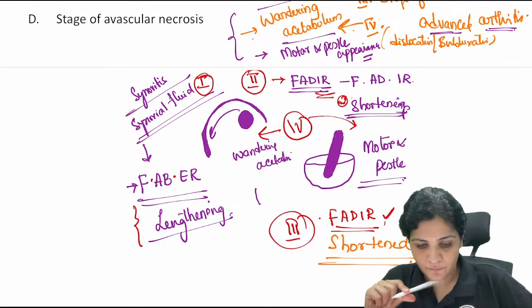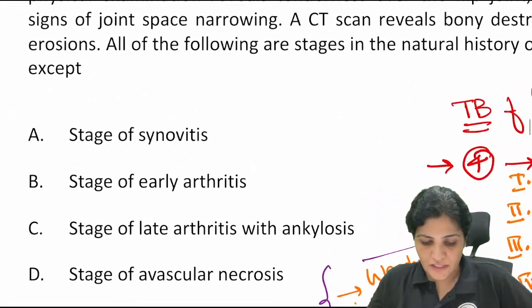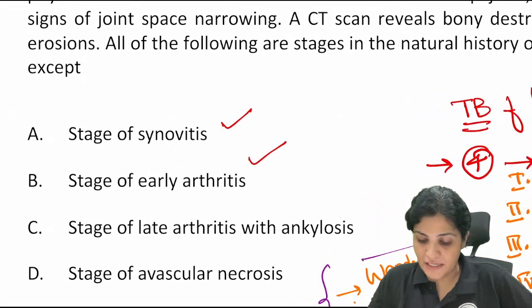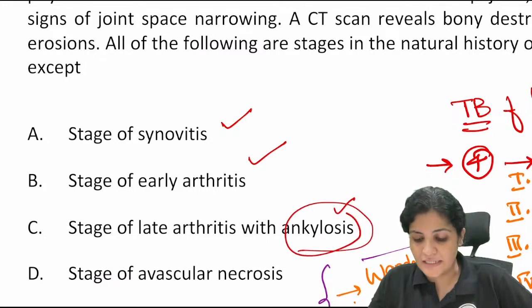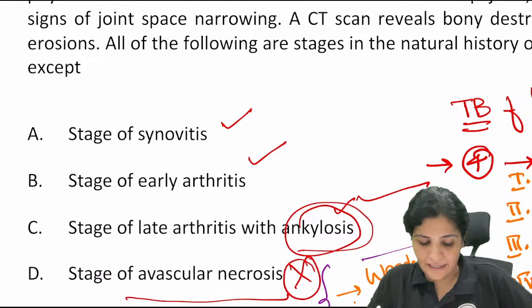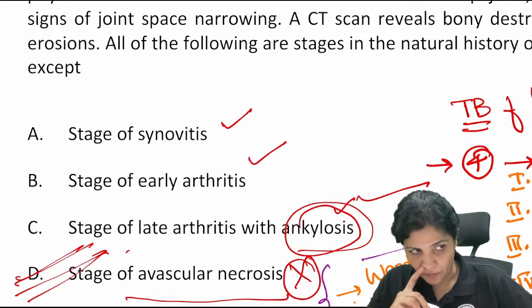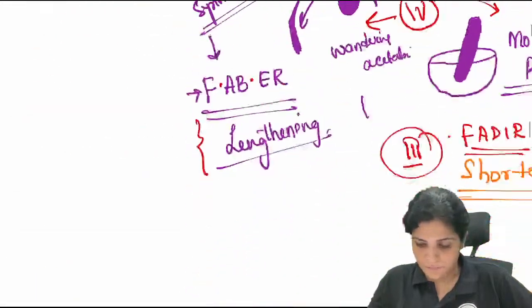So, which one is not there? Stage of synovitis is present, early arthritis is present, late arthritis is present, ankylosis is the last advanced stage, I have told you. But there is no stage of avascular necrosis. The answer here is D. Okay? Good.